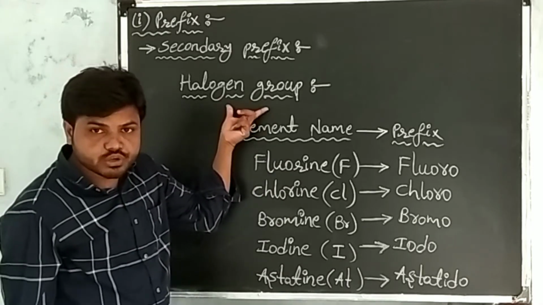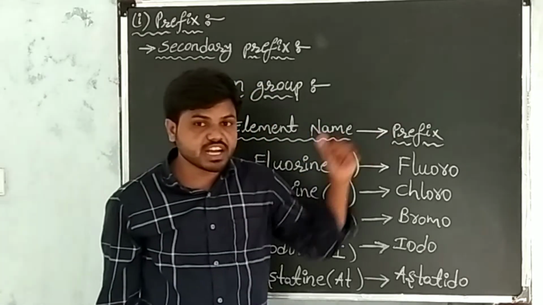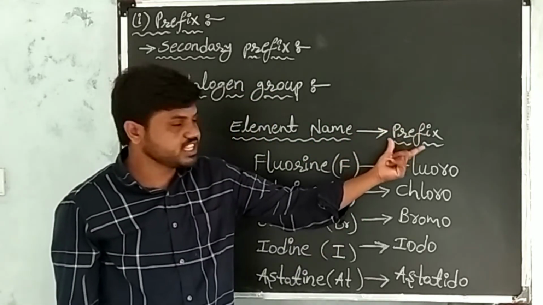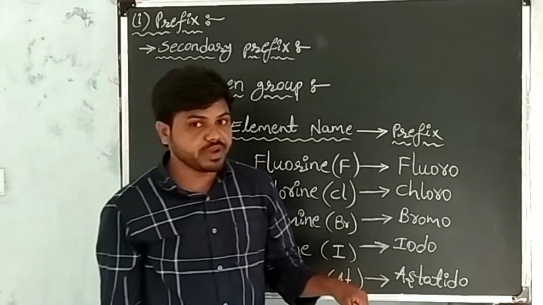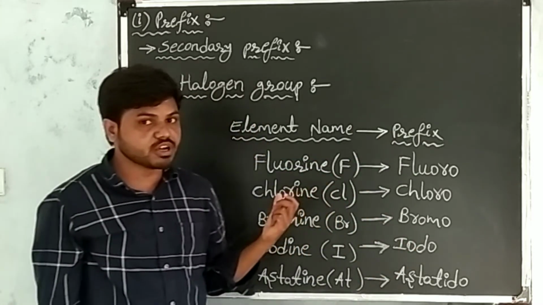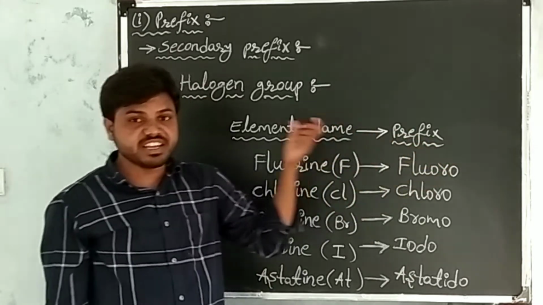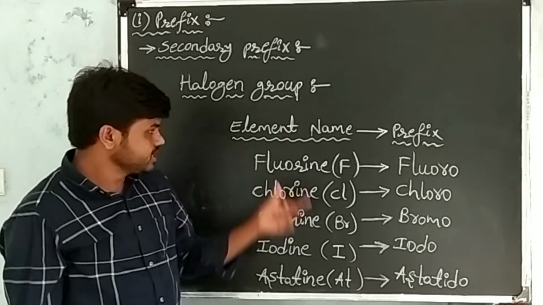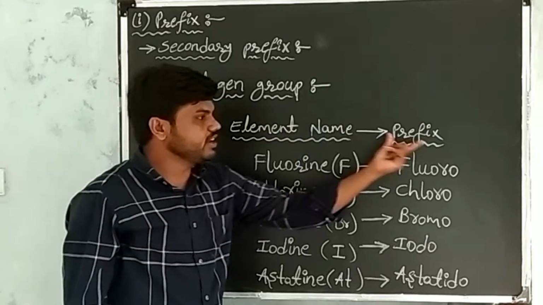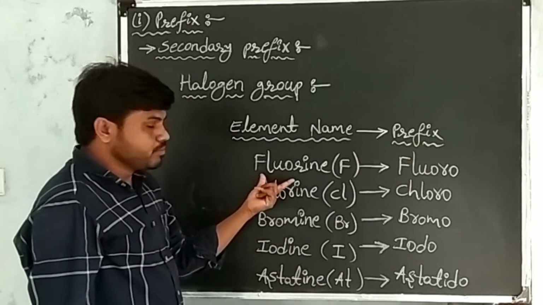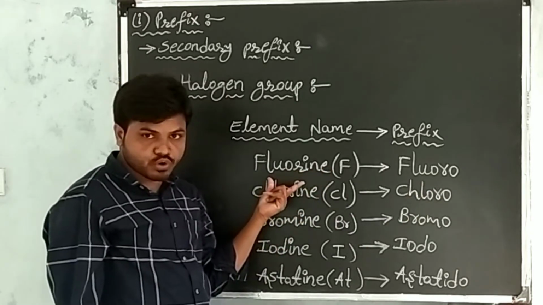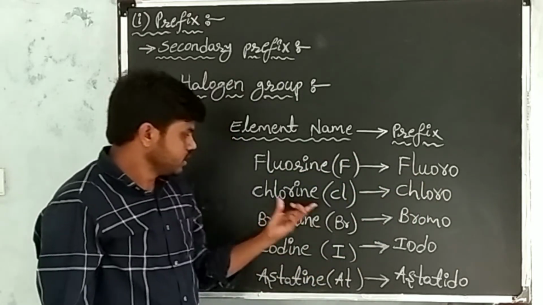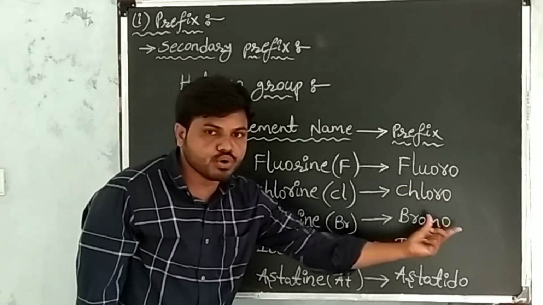When halogen group elements are present in the given carbon compound, use the prefixes instead of the name of the element. See here, element name and its prefix. Fluorine: the prefix of fluorine is fluoro. Chlorine prefix is chloro.